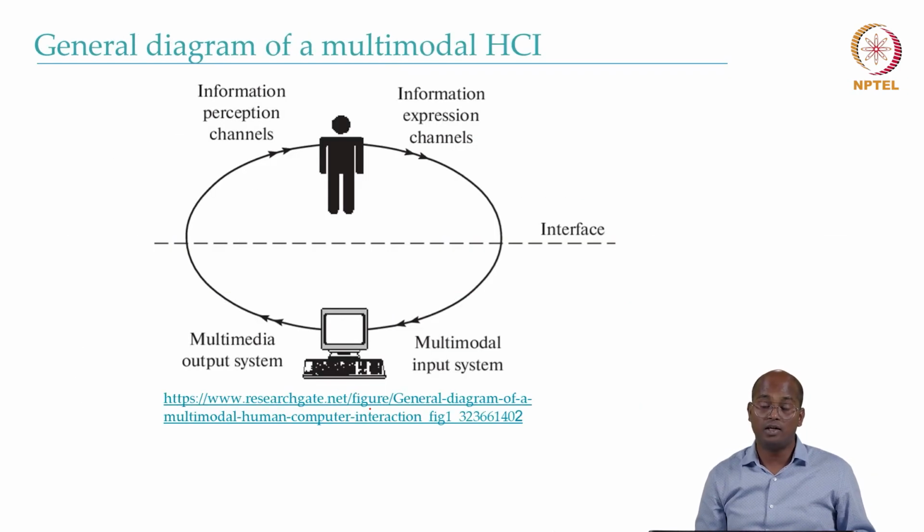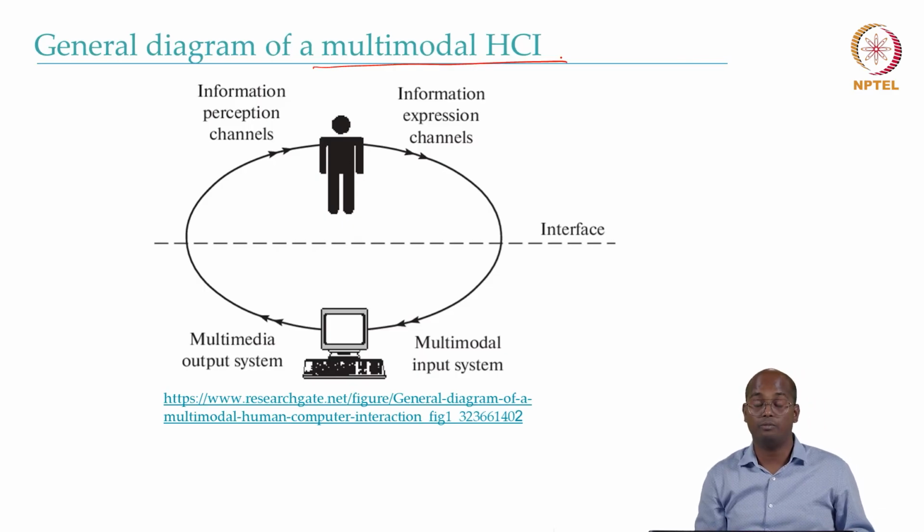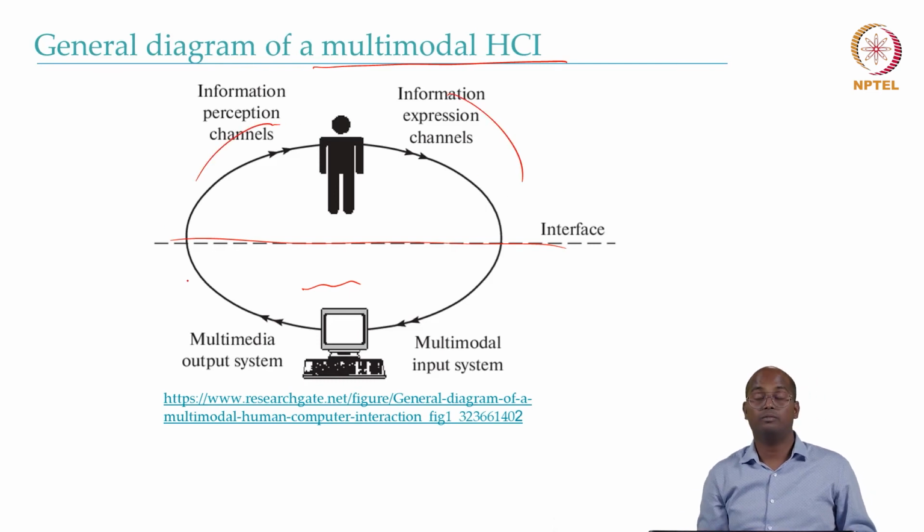So this is the general diagram of multimodal human-computer interaction. Multimodal because you can interact with the system in more than one way. Multiple modalities are there to interact with. And you have multimedia systems. Again, it could be any machines, it could be digital systems, and there are interfaces. And again, you can interact with the system in several ways.